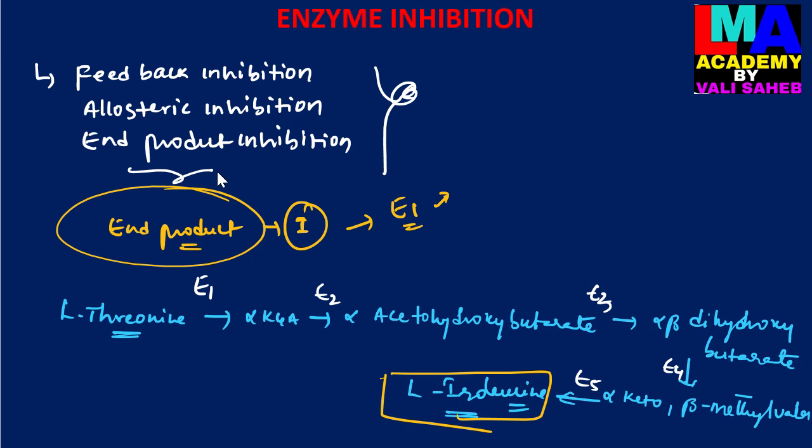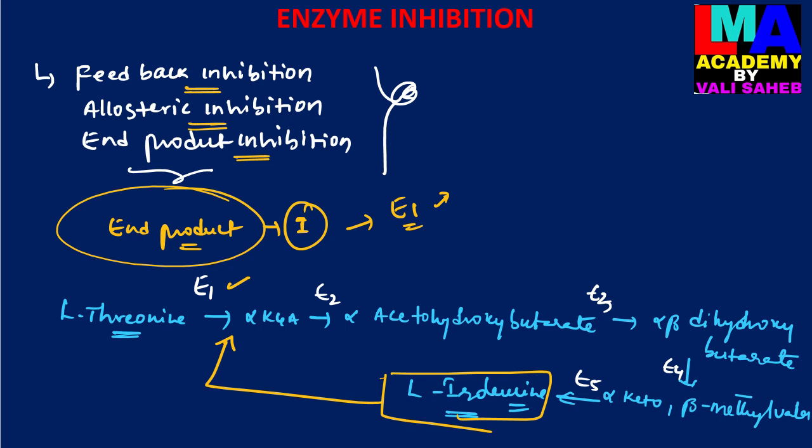So the end product which has the ability to inhibit the catalytic activity of an enzyme involved in the first reaction of the metabolic pathway is called feedback inhibition, or allosteric inhibition, or end product inhibition.